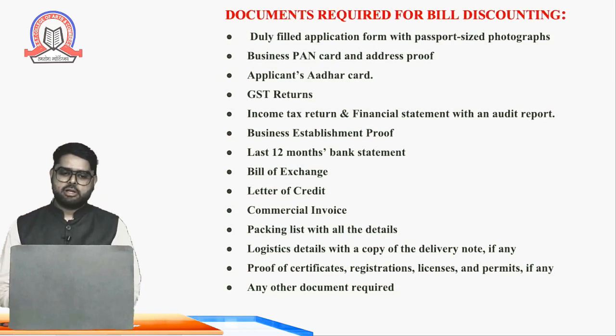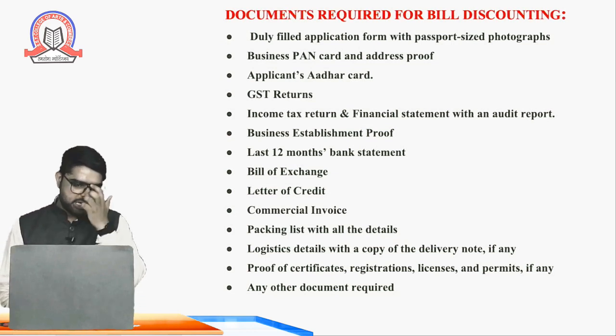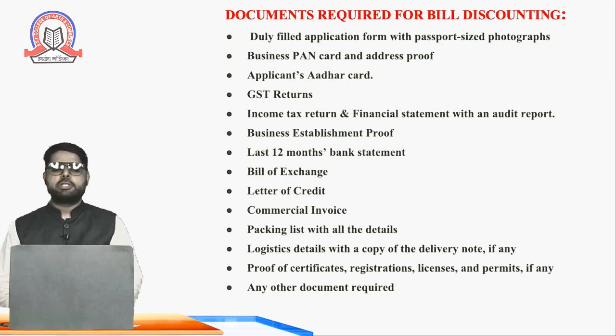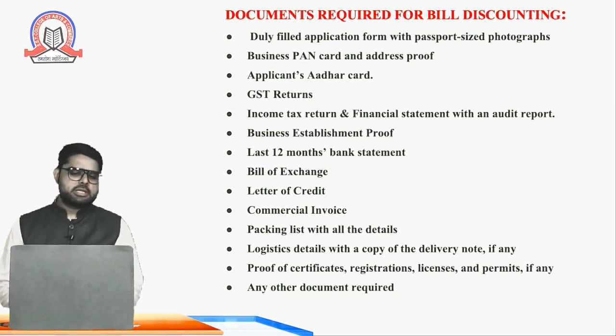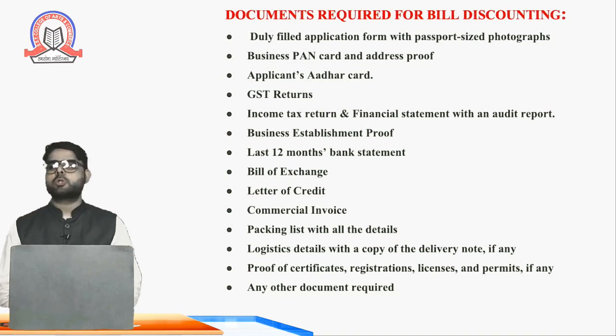Also, banks want some documents like the income tax return and the audit report, which is prepared by the chartered accountant. Also business establishment proof. What is the establishment proof? That your business exists and you have sold the goods to a customer. The last 12 months bank statement. Bank statement means the statement in which you have done transactions from the bank, like a passbook. Bill of exchange, the bill which is proof that you have sold the goods to a customer and how much time period you have given to the customer.